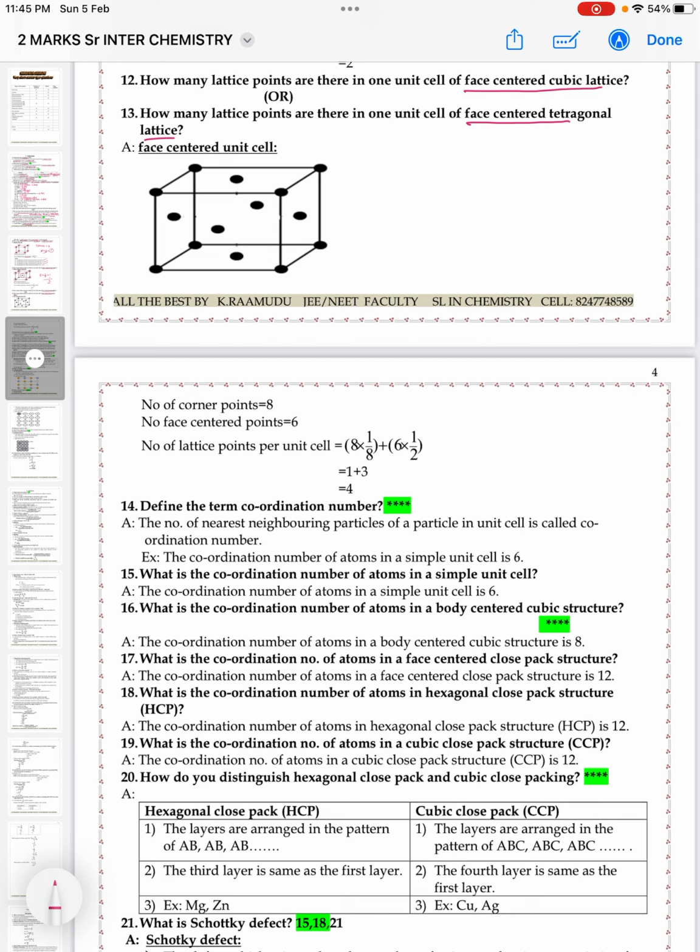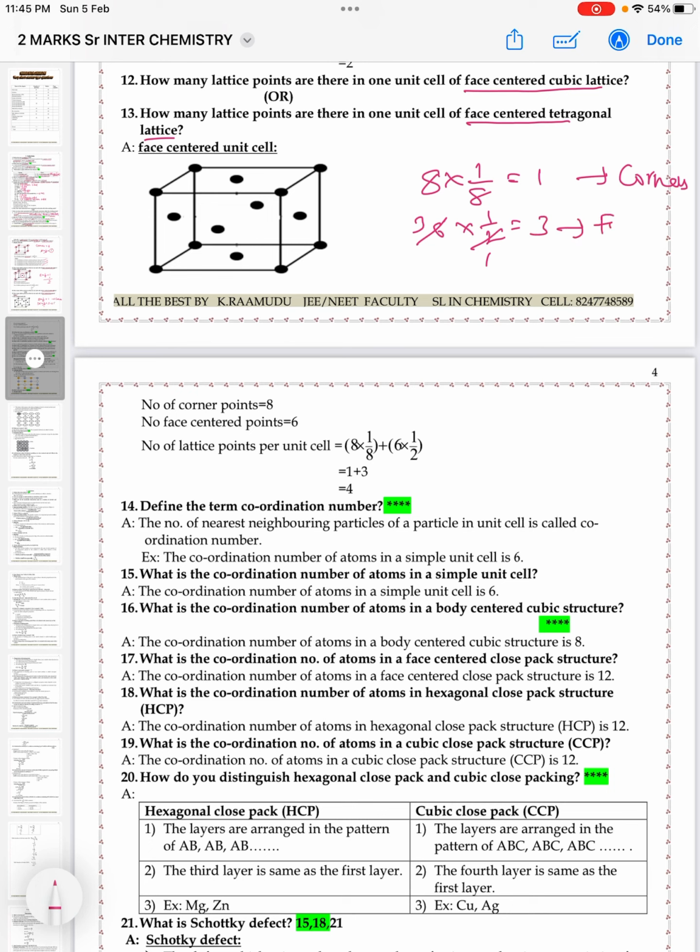So you can write 8 into 1 by 8, that is equal to 1. Now total number of faces, how many are there? 6 are there. Each face is shared by 2 other unit cells.